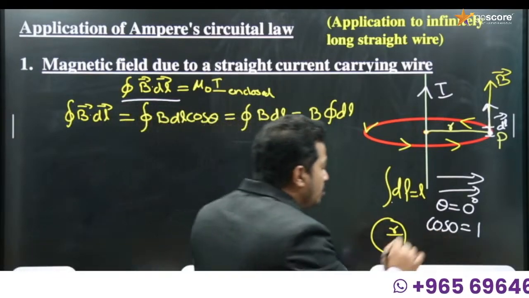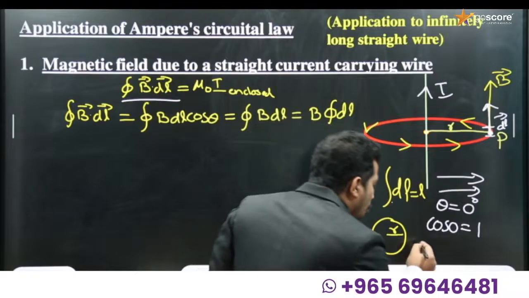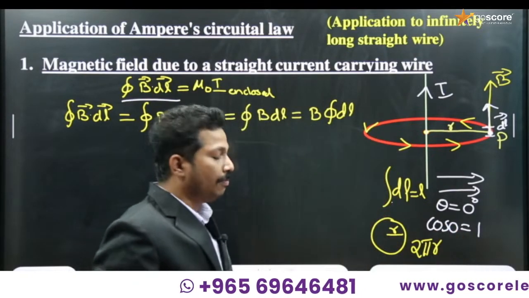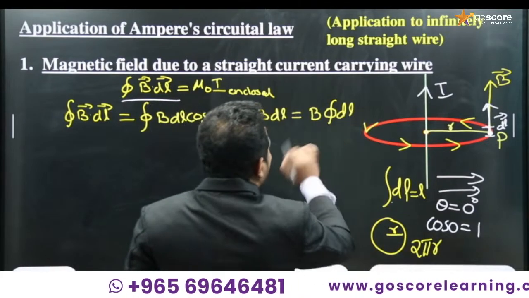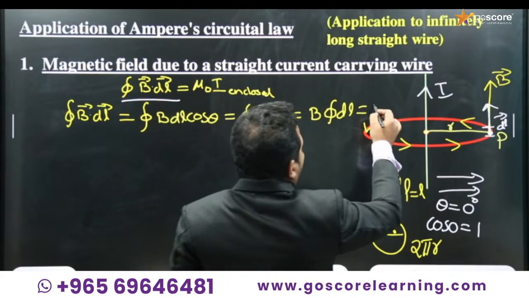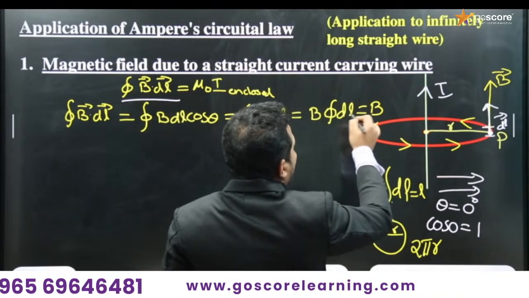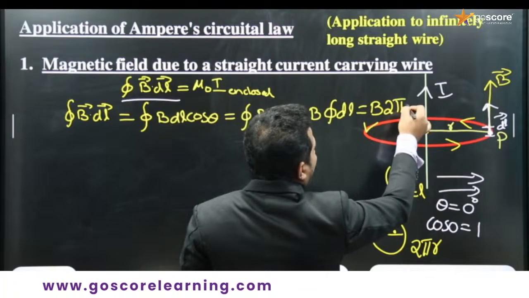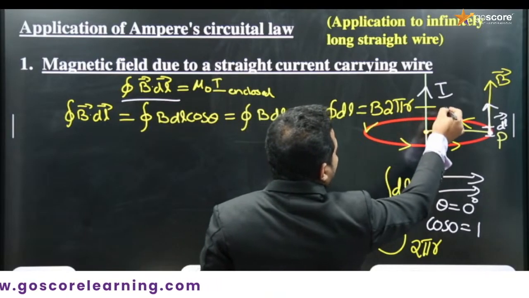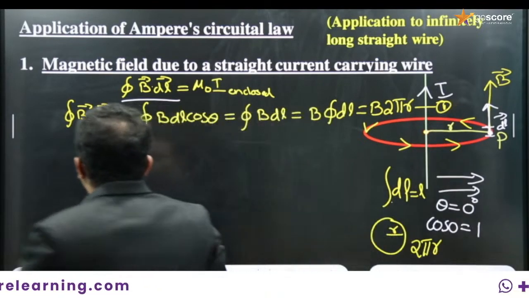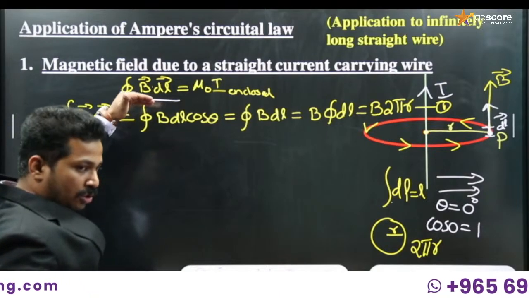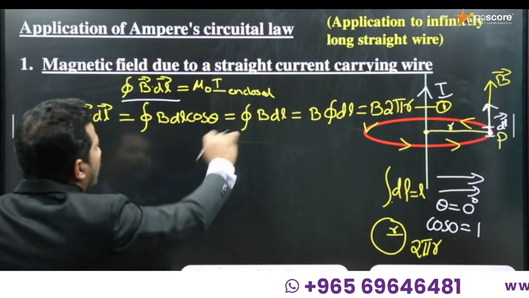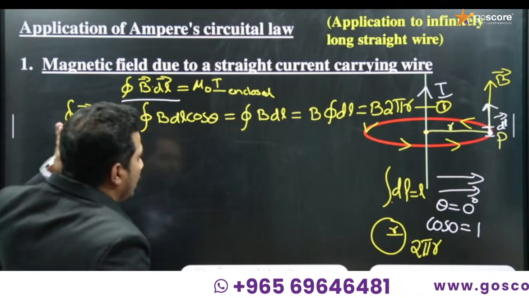What is the circumference of a circle of radius r? It is 2 pi r. So I can simply write B into the closed integral dl, which gives 2 pi r. Call this equation number 1. This is for the LHS, and now we can consider the RHS.